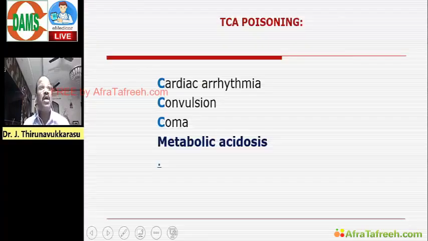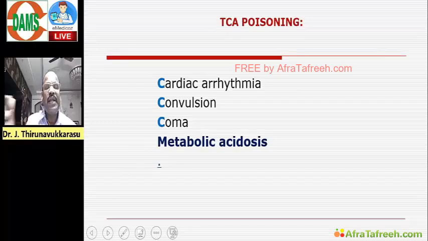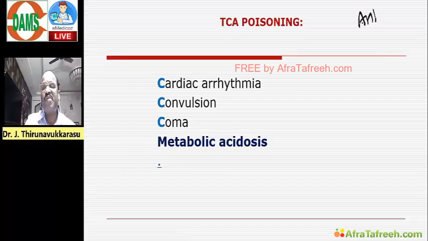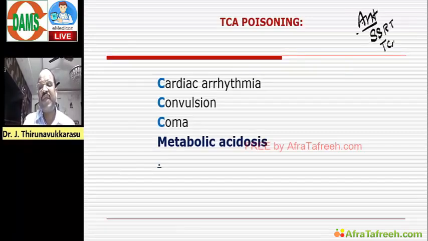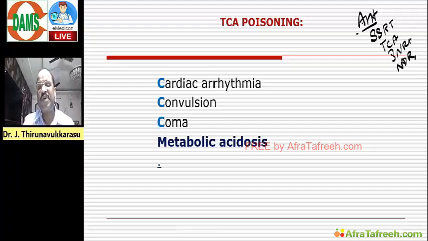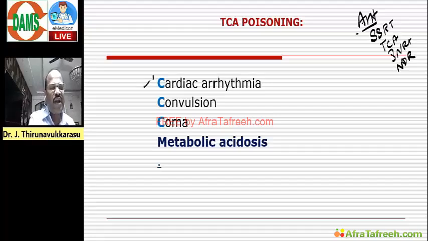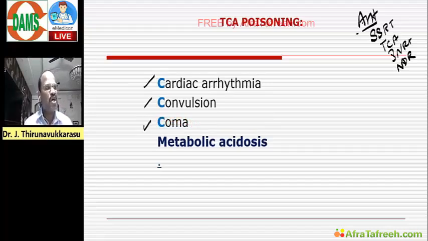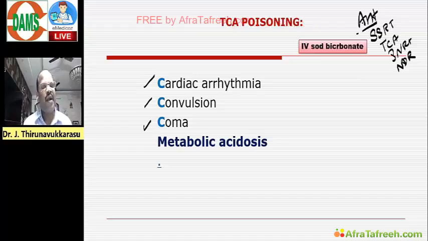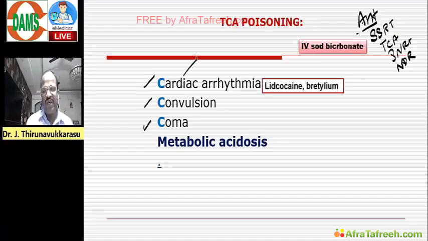And then sometimes in psychiatry, the antidepressant topic is very important. Read everything about SSRI, TCA, SNRI, NDRI. This is a very important topic. Please read. Sometimes they ask clinical questions. How to manage a case of TCA poisoning? In TCA poisoning, they have cardiac arrhythmias, convulsion, altered mental status, metabolic acidosis. How to manage this? For treating acidosis, go first for bicarbonate. And for treating arrhythmia, give lignocaine or bretylium.